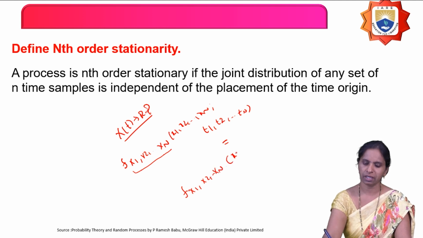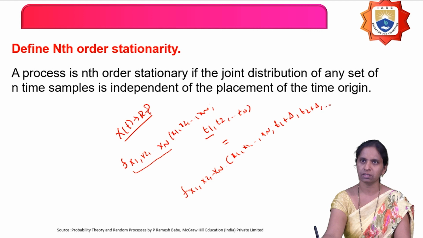So nothing but what? x1, x2 and so on xn, comma. If the time is shifted also, the density function should not change. Then it is called as what? Nth order stationary random process.